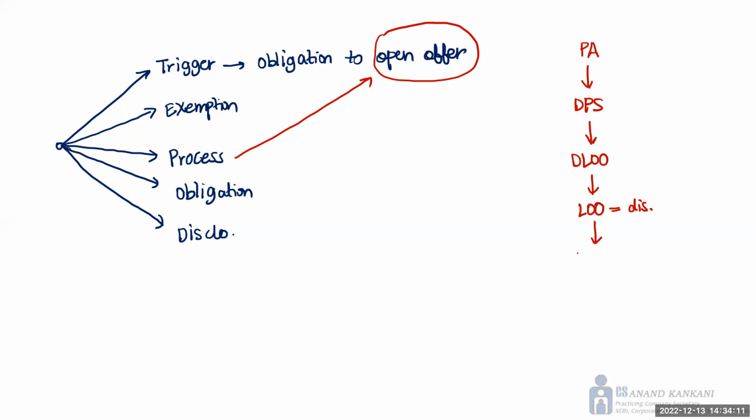Thereafter, your tendering period starts, where the shareholders of the target company give you the shares pursuant to this open offer. This tendering period is a time period of 10 days, and once it ends, you pay the purchase consideration and complete the acquisition. So this is what an open offer is.